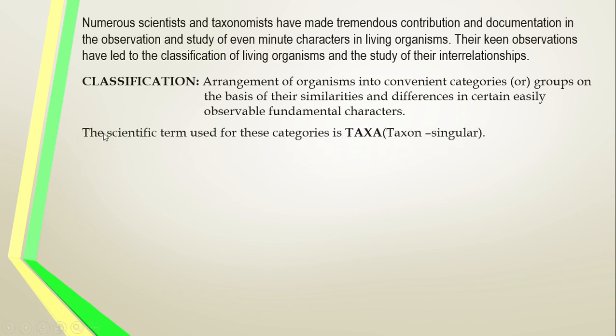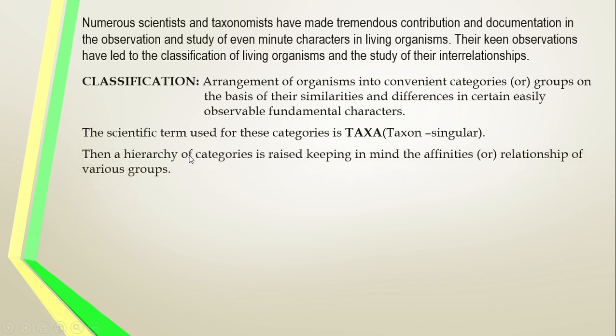That is called classification. The scientific name of these categories, ஒவ்வொரு கேட்டகரின்னு சொல்றோம் இல்லையா, தொகுதின்னு சொல்லுவோம், that is called what? Taxa. Taxa அப்படின்னு சொல்றோம். In singular, that is called taxon. In singular taxon சொல்லுவோம்.